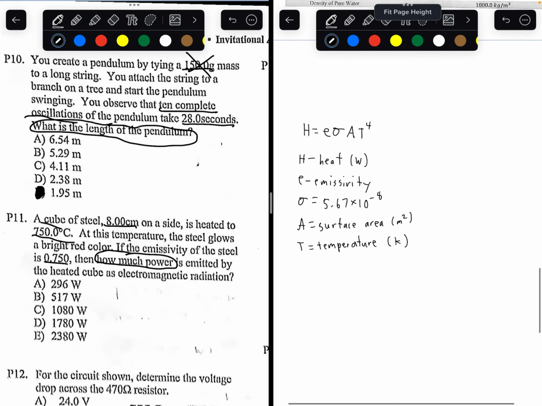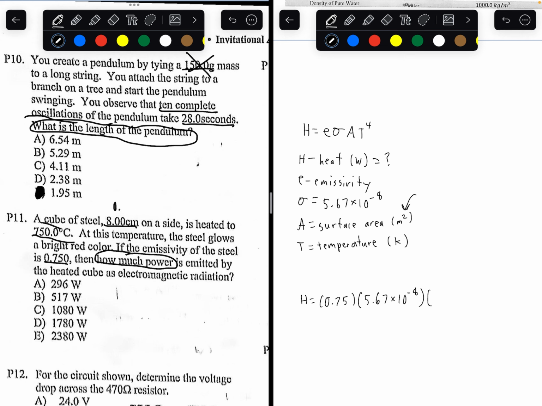So we're trying to find the heat. The heat is equal to the emissivity, which is 0.75, times the Stefan-Boltzmann constant, which we know is 5.67 times 10 to the power of negative 8, times the surface area of a cube with a side length of 8 centimeters. We know the surface area is in meters squared, so convert 8 centimeters into 0.08 meters. The surface area of a cube is equal to 6 times the side length squared. This is going to be 6 times 0.08 squared.